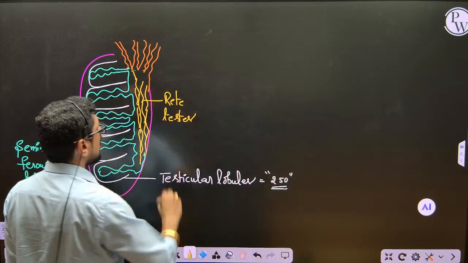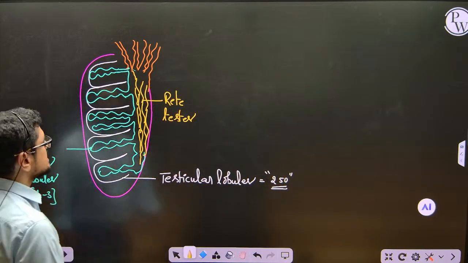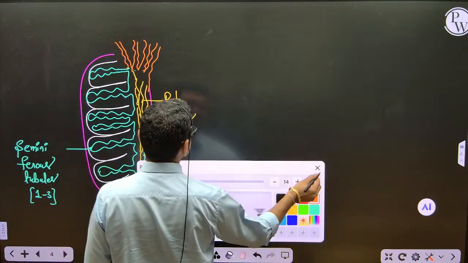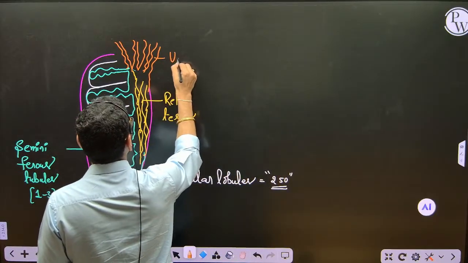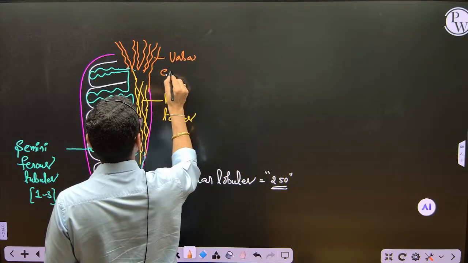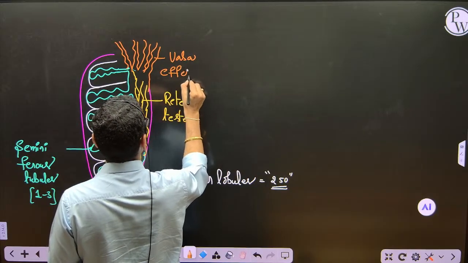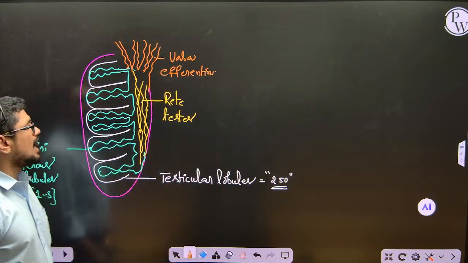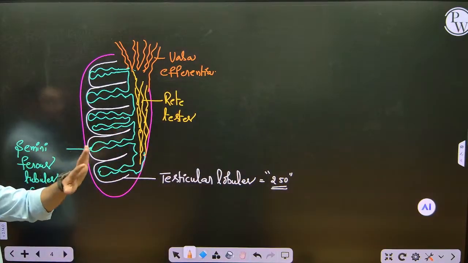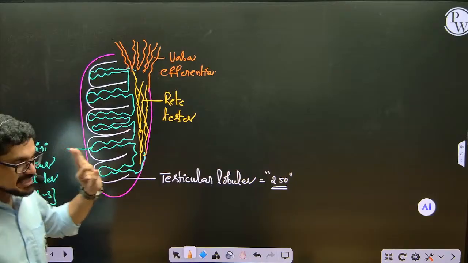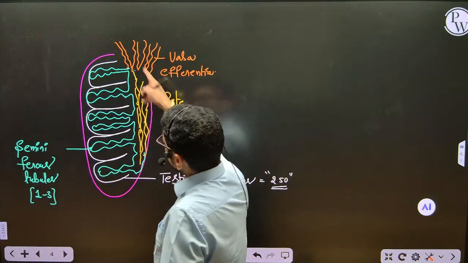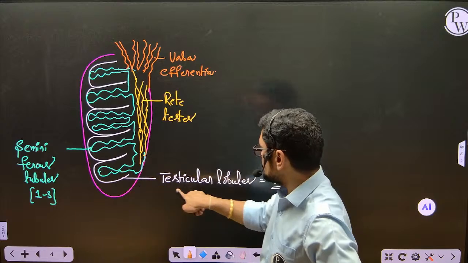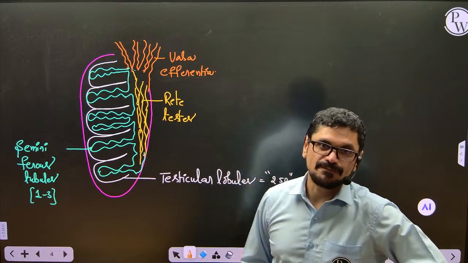rete testis, R-E-T-E, rete testis. And what is this one? This is called vasa efferentia, V-A-S-A E-F-F-E-R-E-N-T-I-A. So now just see the diagram, the testis contains 250 testicular lobules.